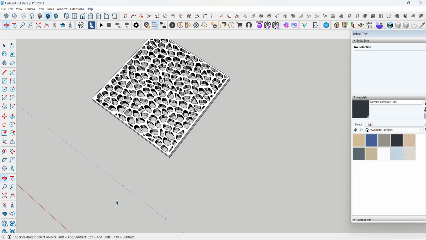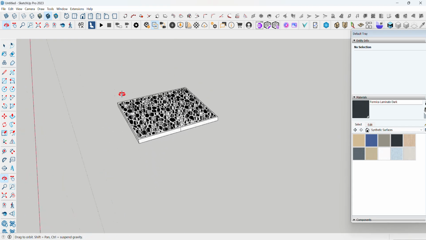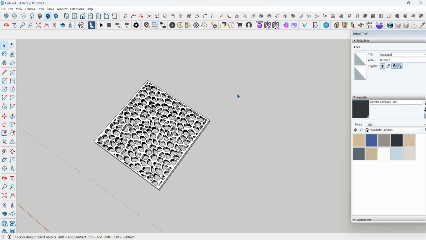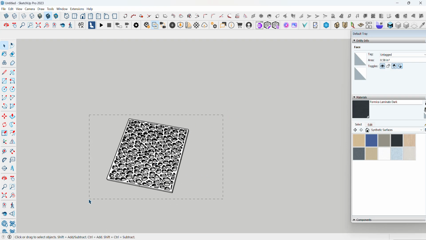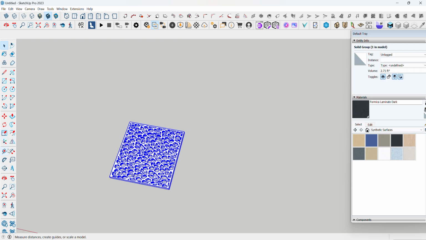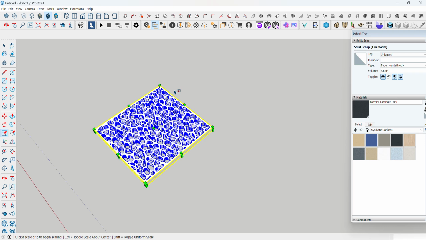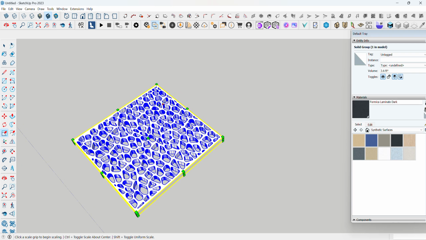So as you can see here, we have converted this image into the CNC cutting. Where you want, there you have to place that. Again I'll create it as a group. Then easily you can rotate, you can scale as much as you want, and accordingly you can adjust the CNC cutting. So I hope you have understood this concept.